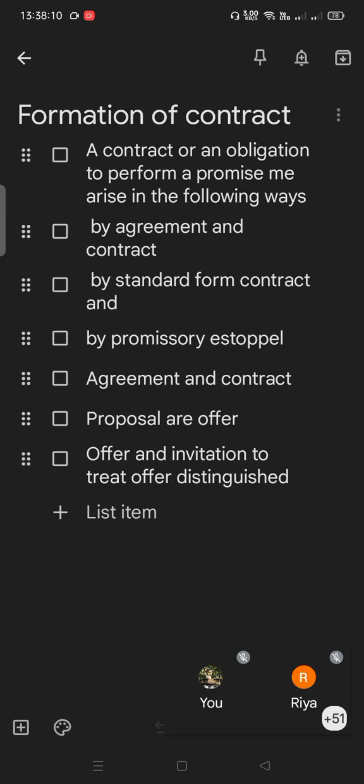It has been noted here that an agreement which becomes a contract has to satisfy all the essentials of a valid contract which are mentioned in section 10. Clear? Next point, void agreement, which is mentioned under section 2